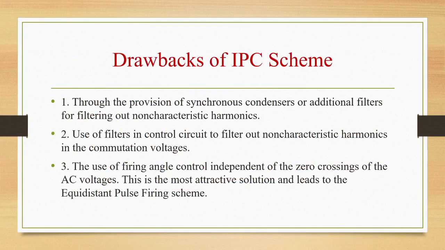The problem of harmonic instability can be overcome by the following measures, that is, through the provision of synchronous condensers or additional filters, use of filters in control circuit to filter out non-characteristic harmonics. Third is use of firing angle control.